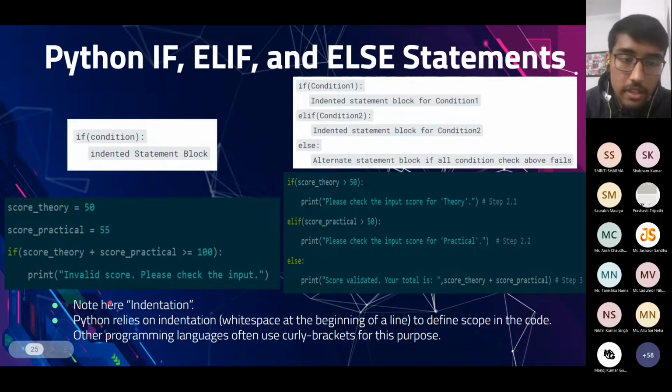Note here that indentation plays a crucial role in Python. In other languages, curly braces and brackets are used for this purpose. But in Python, to make it easier to write and more understandable, Python supports indents, not brackets. So you have to be extra careful of the indentations, like the statement block of an if statement must be indented after the if statement.